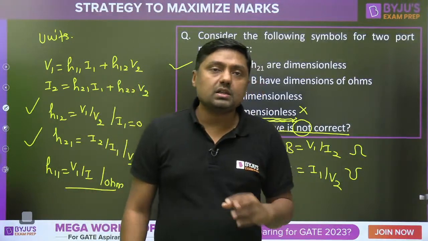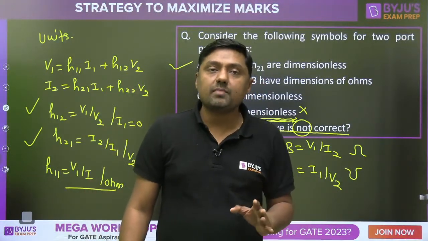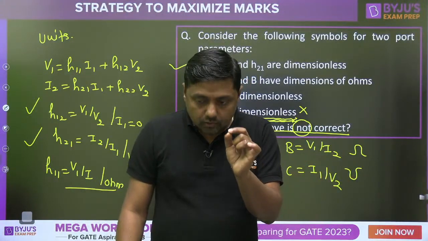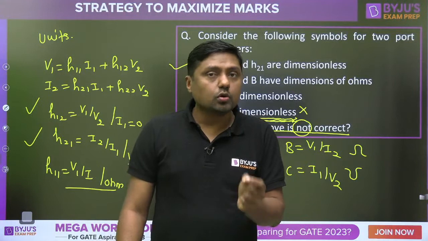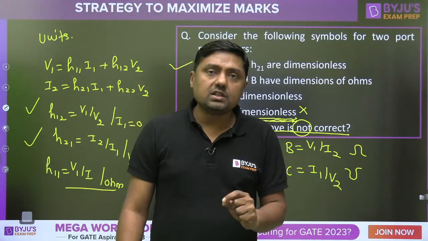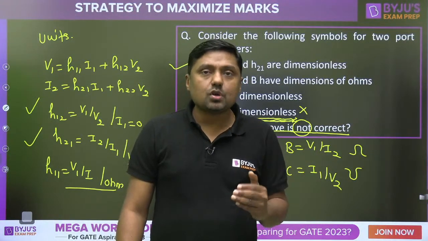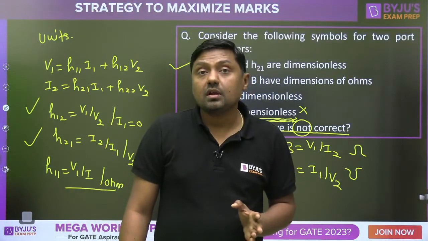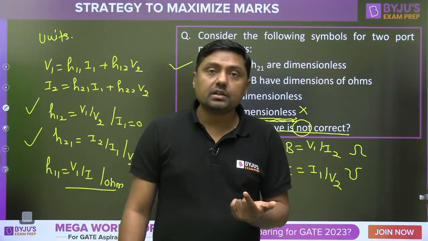If you are from mechanical, civil, electrical, or electronics, it doesn't matter. That was a question from network or circuit theory, but go through the units, go through the dimensions, and verify the answer. Many times, out of four options, three will not satisfy the dimension, and then only one is correct.